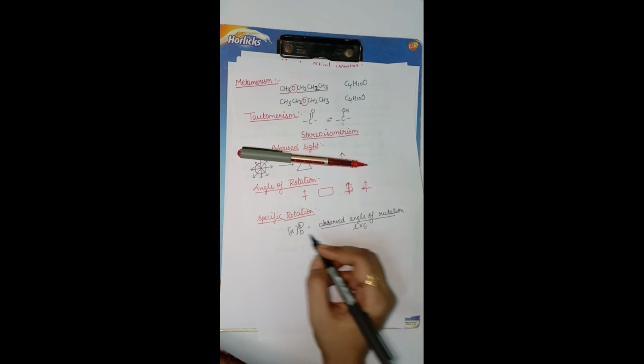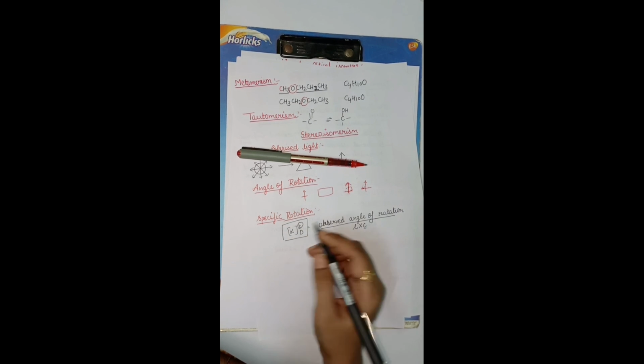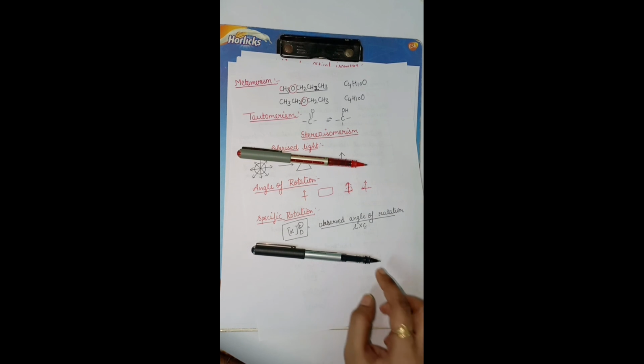It is denoted like this, where T is the temperature and D is the wavelength.